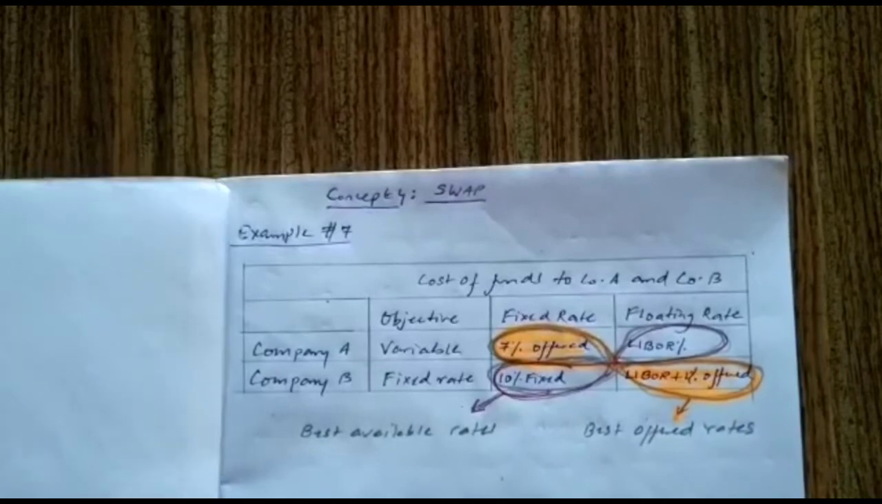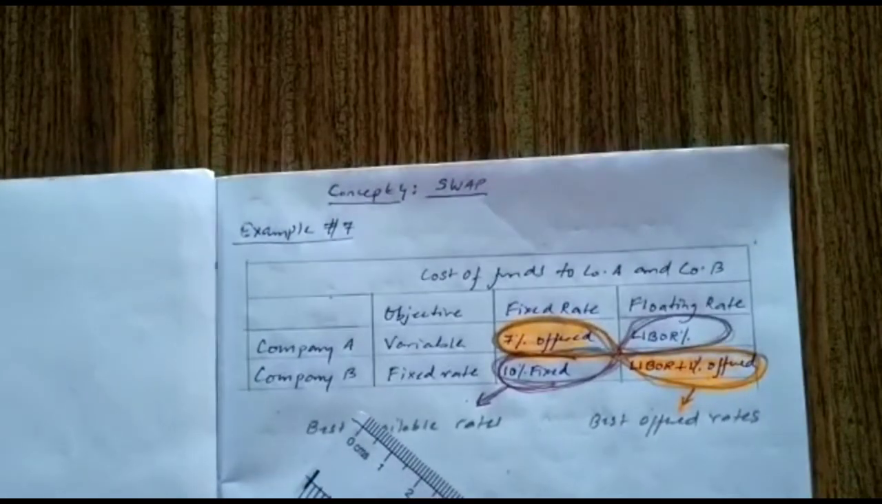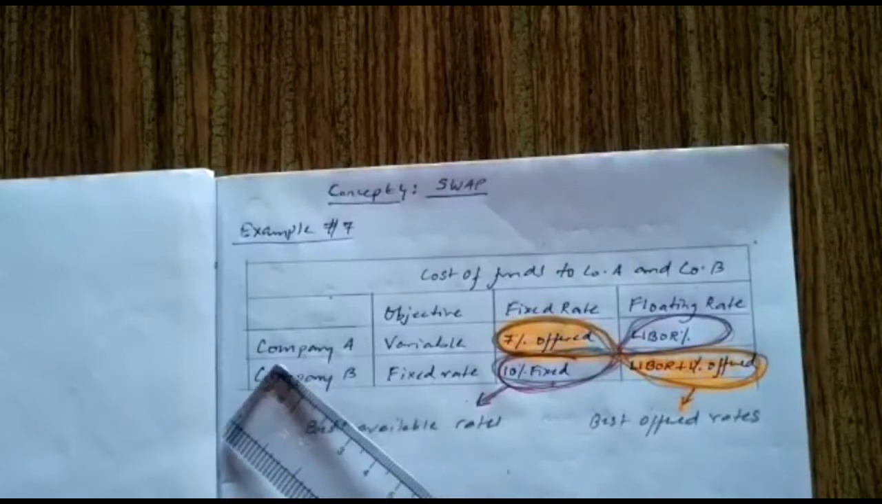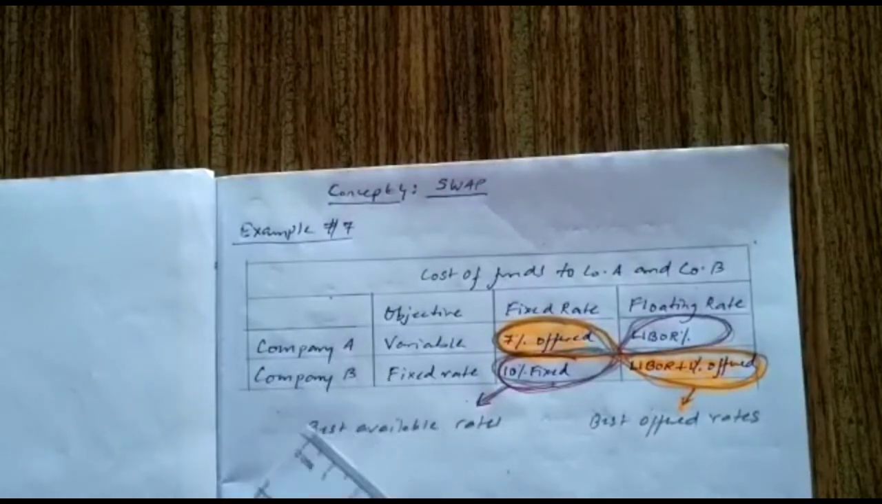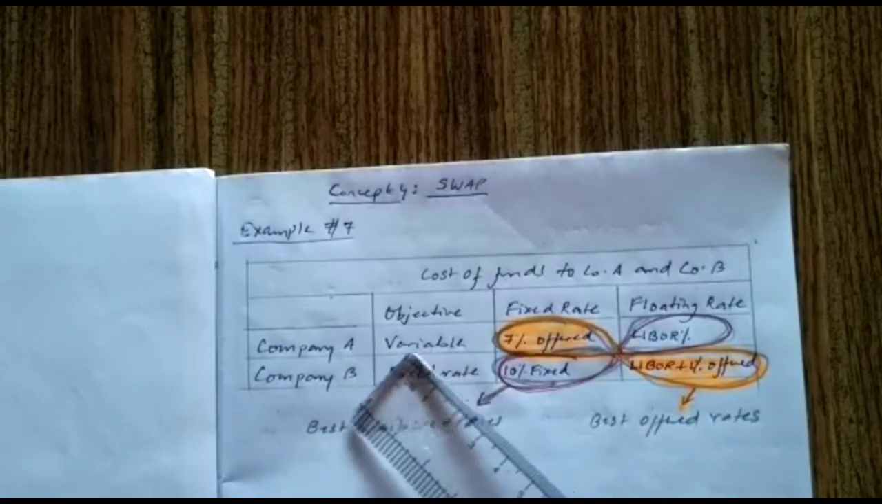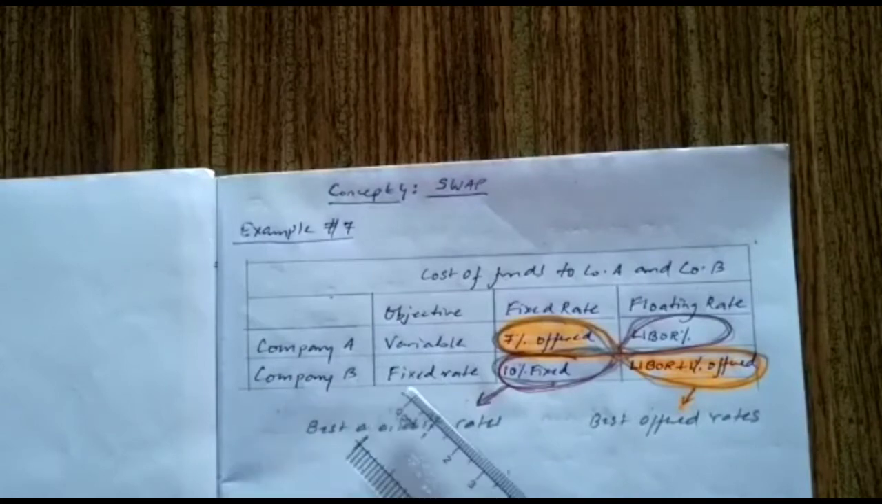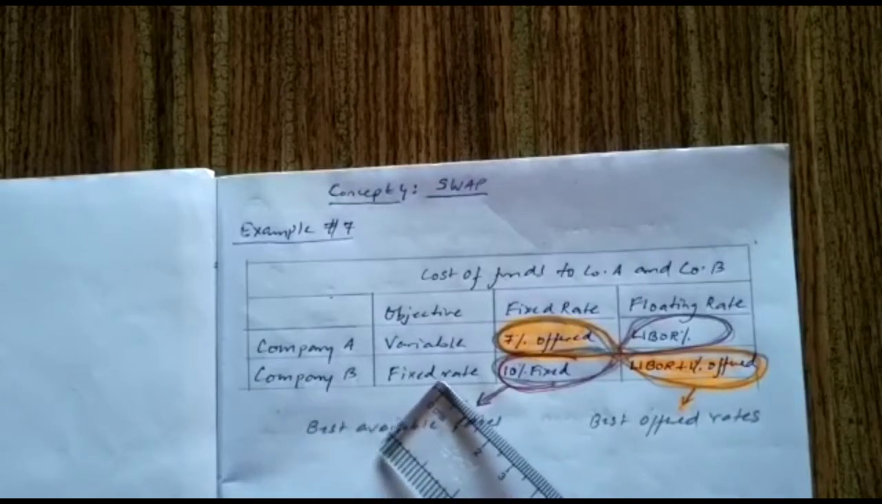So here I have tabulated the data. According to the information given in the question, there are two companies, company A and company B. The objective of company A is to get a variable rate of loan, whereas the objective of company B is to get a fixed rate loan.